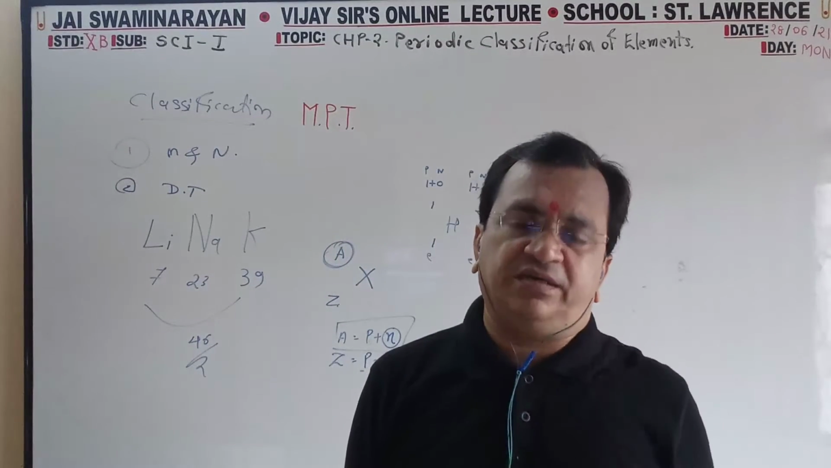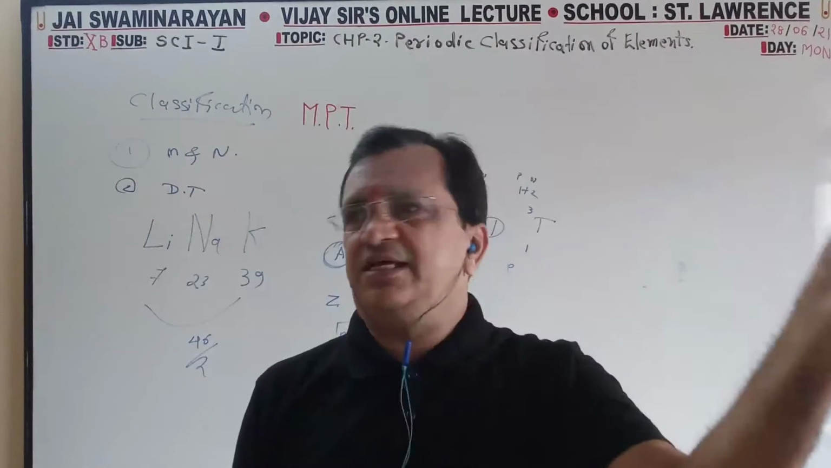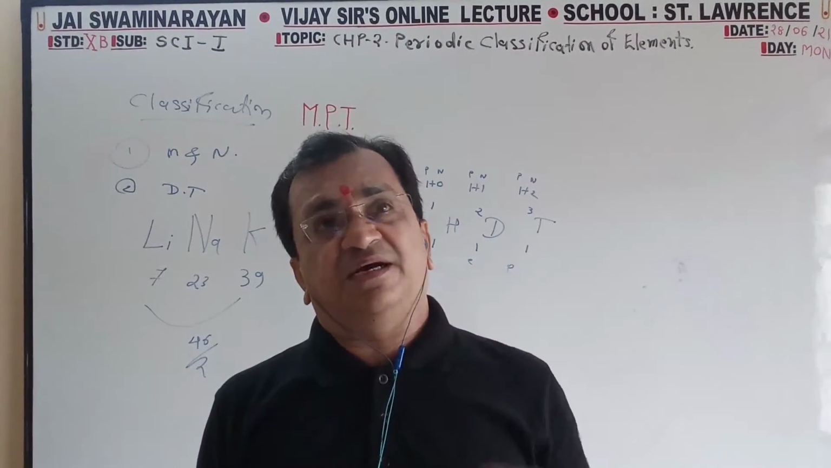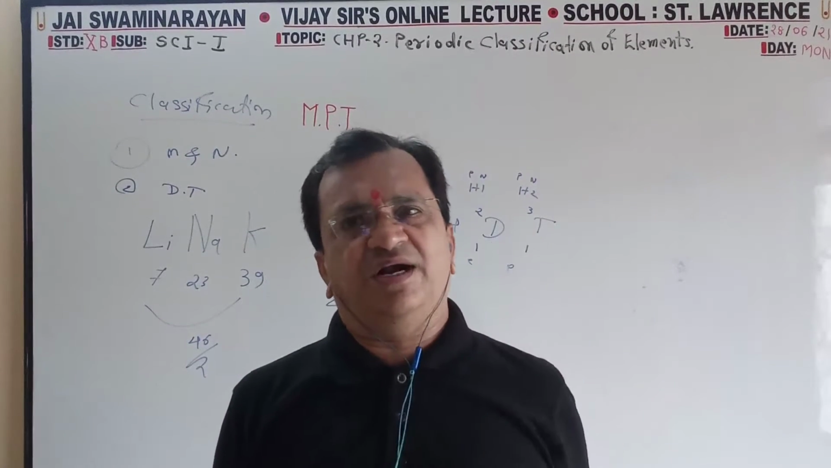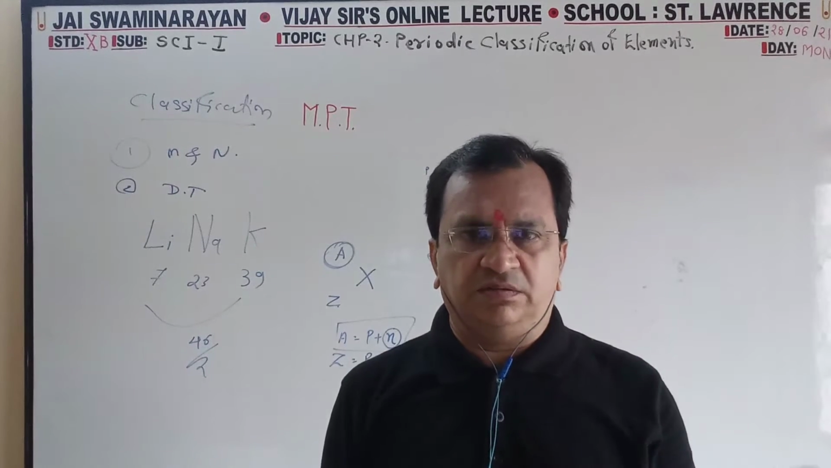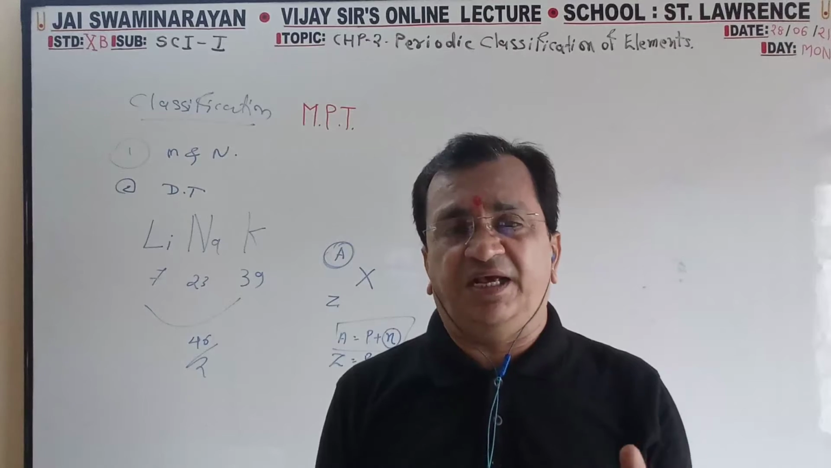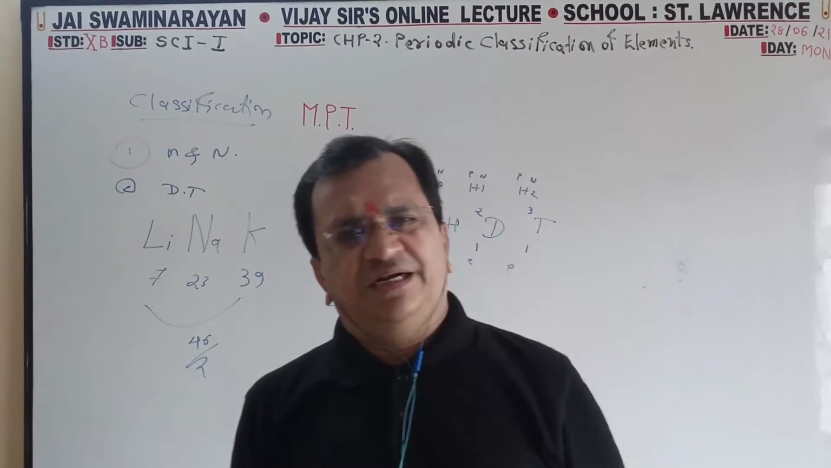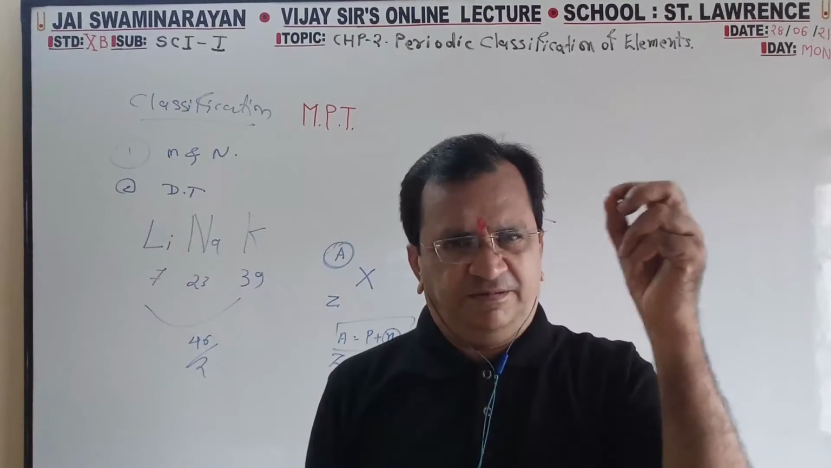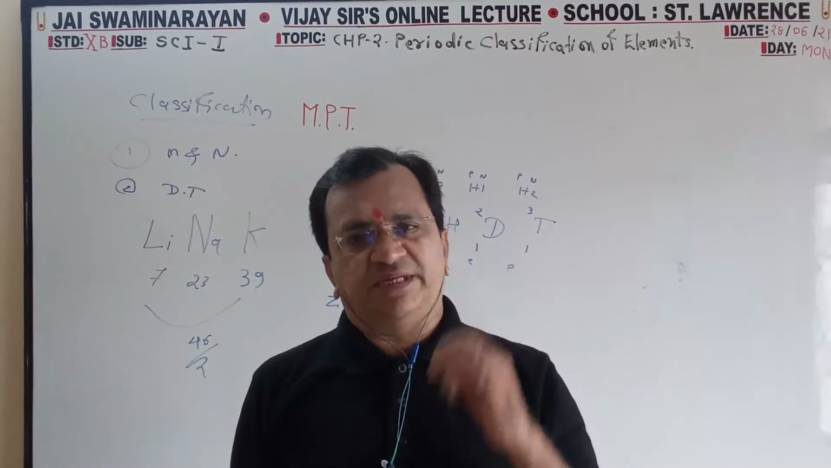Modern. Periodic means at a regular interval of time, 1 to 18 groups are there. At regular intervals, zigzag, zigzag, zigzag, when elements are arranged one under another, one under another, one under another, they have the same chemical property. Periodic means after a regular interval of time it is repeating. Then table, you should know what a table is. It is a special arrangement in rows and columns, that is known as a table.